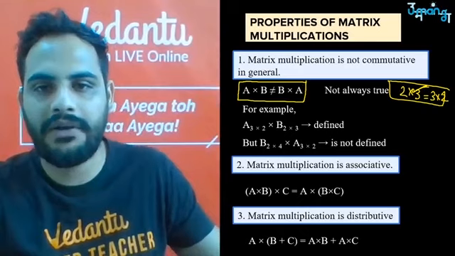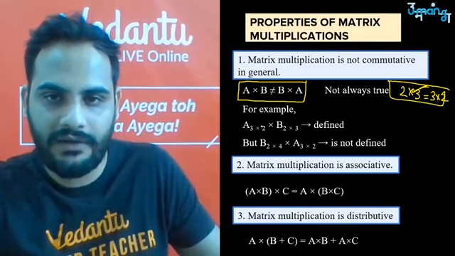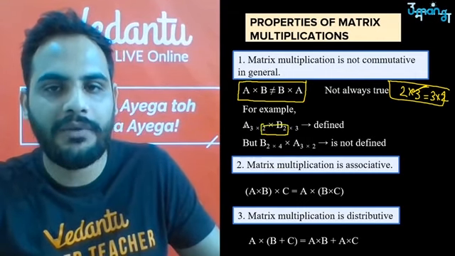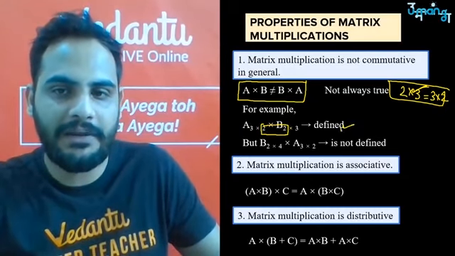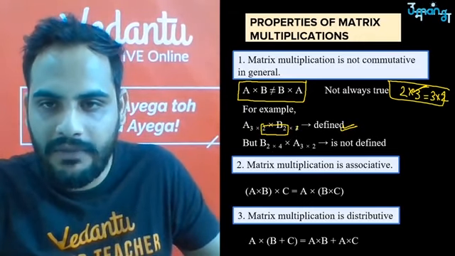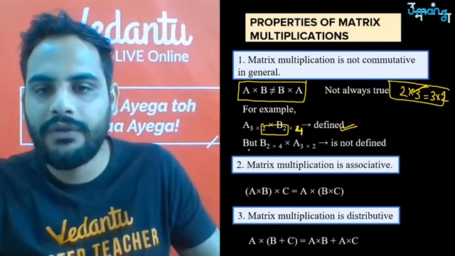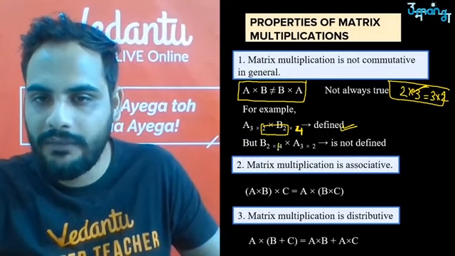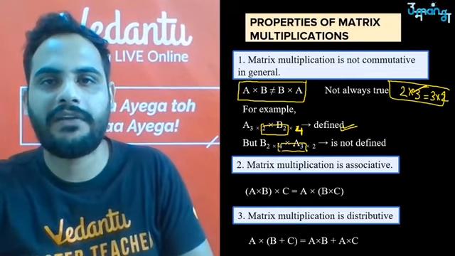To give you an example, suppose A is a matrix of order 3 by 2, and B is a matrix of order 2 by 3. You can see here they can be multiplied, as 2 and 2 is common. The number of columns in the first matrix is equal to the number of rows in the second matrix, so it can be multiplied. But if I make B of order 2 by 4 and A is of order 3 by 2, now look, the matrix multiplication is not possible.